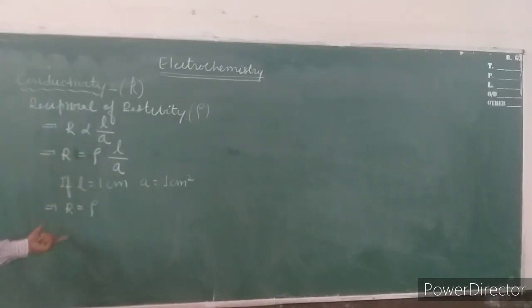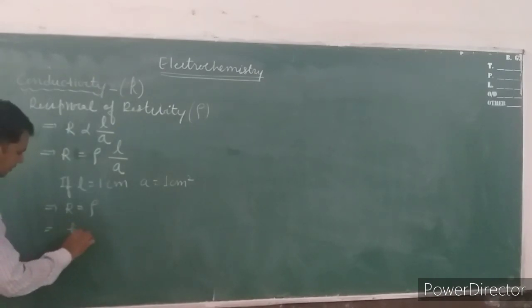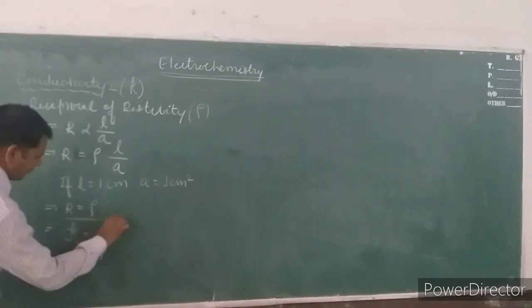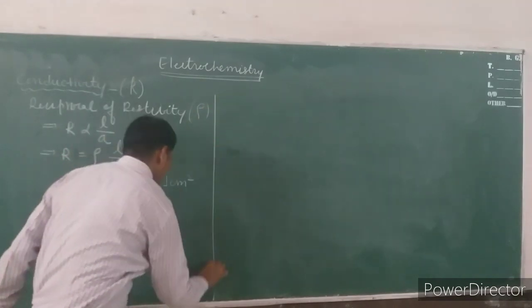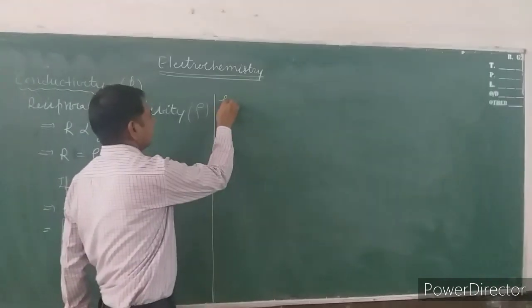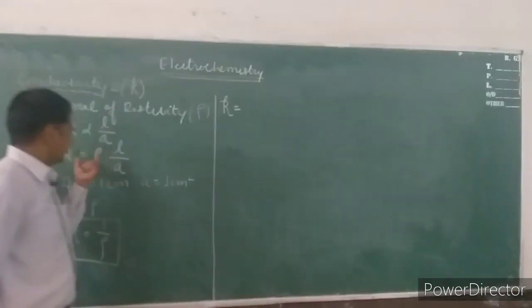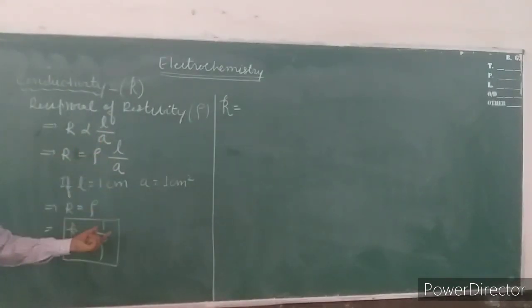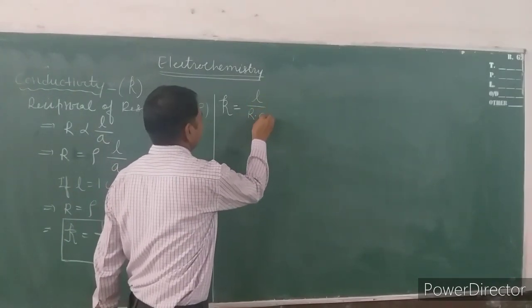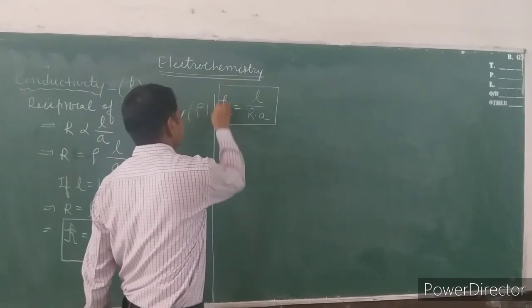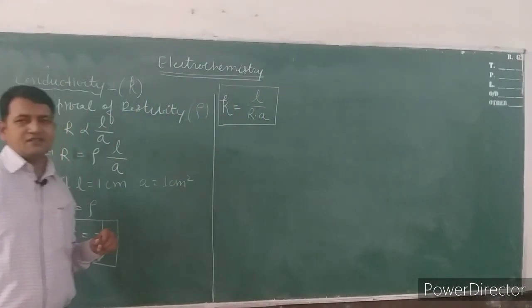So the reciprocal of resistivity will be here, kappa is equal to 1 upon rho. This is the mathematical formula for conductivity. Now, when we put the value of rho here, look at here, rho is equal to Ra upon L. So 1 upon rho is equal to L upon Ra. This is the second formula of conductivity.